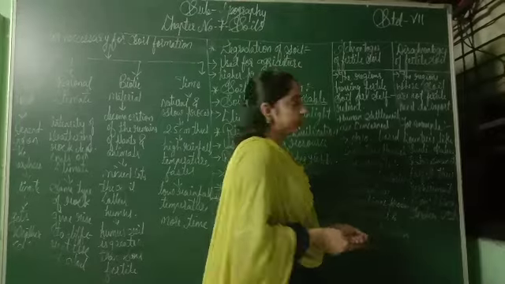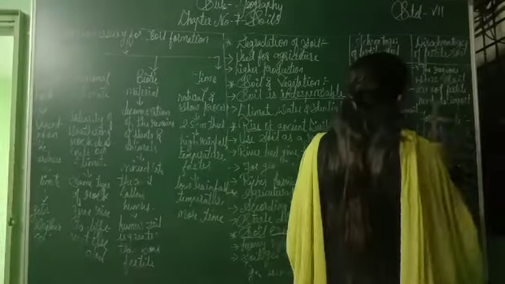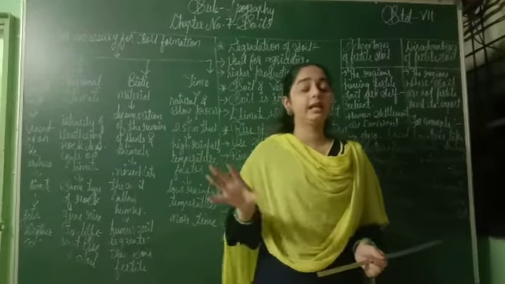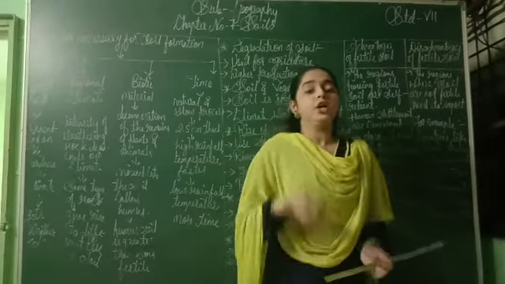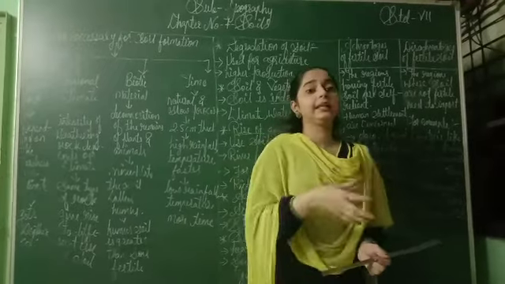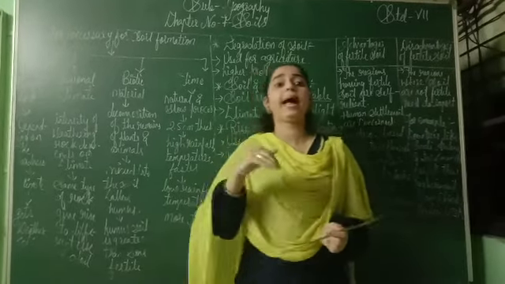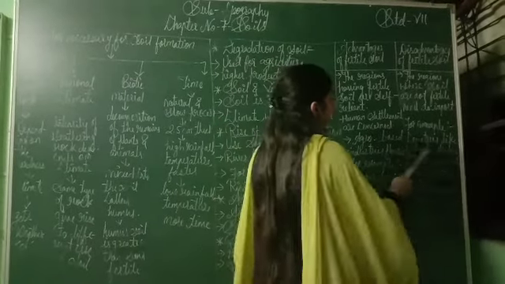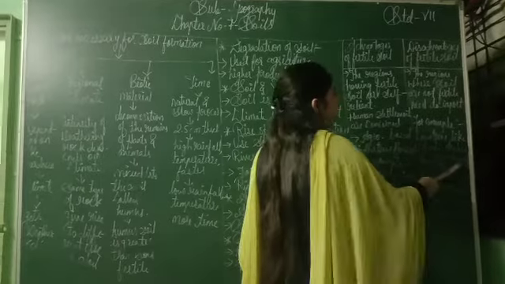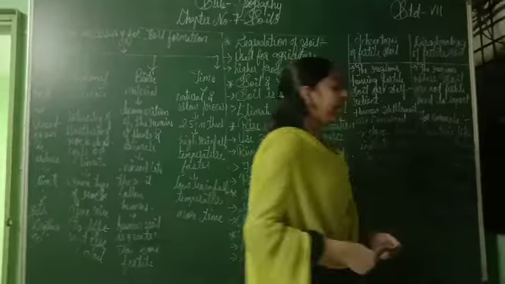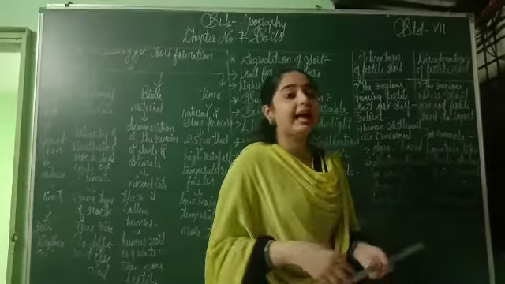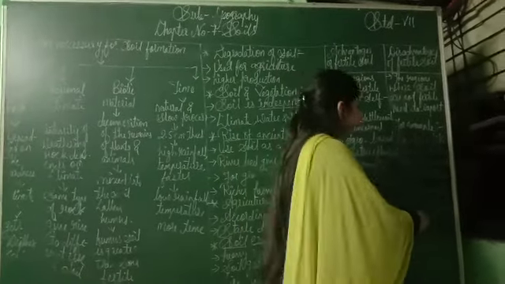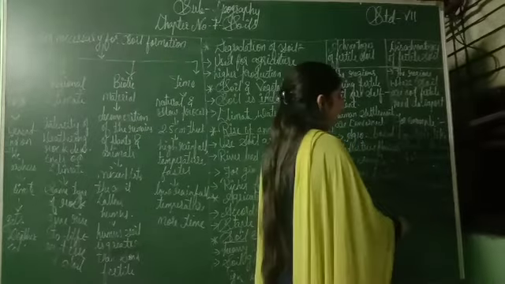Now what is the disadvantage? The regions where soil is not fertile need to import. The area where the soil is not of good quality started to get their things by import. For example, countries like Saudi Arabia, Qatar, Oman, etc. fulfill their requirements by importing from different countries like China, India, USA.